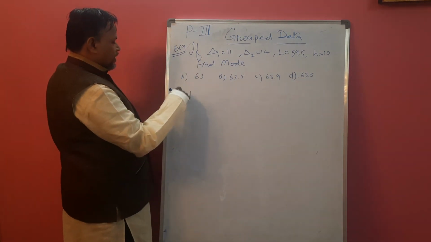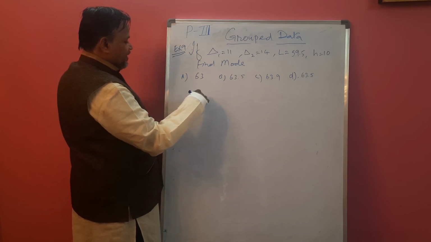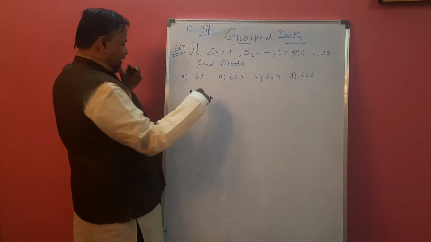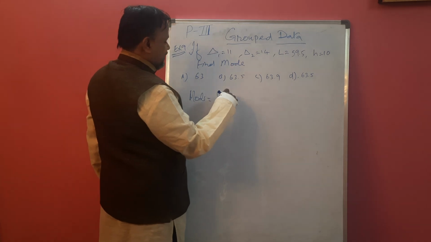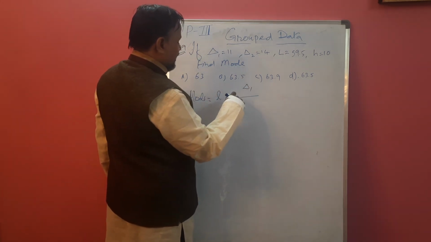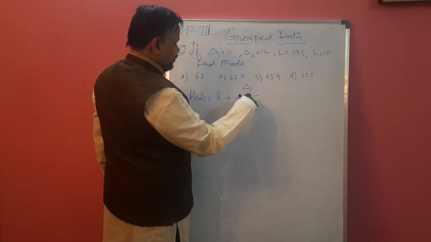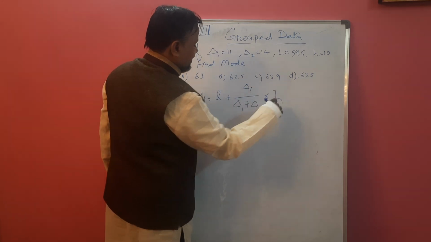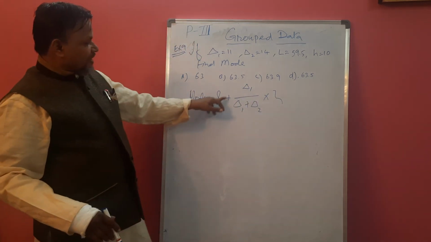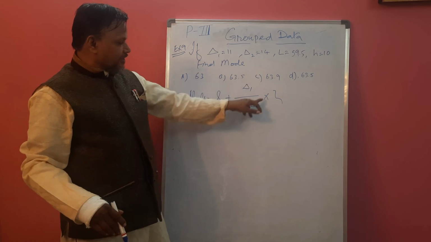Find mode. We know that mode is L plus delta 1 by delta 1 plus delta 2 into H.